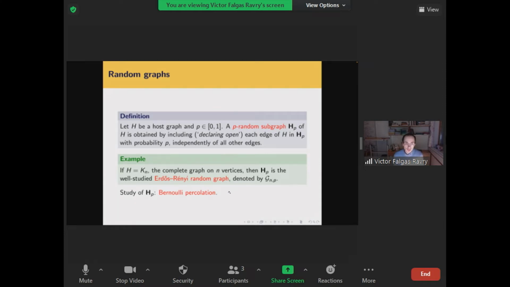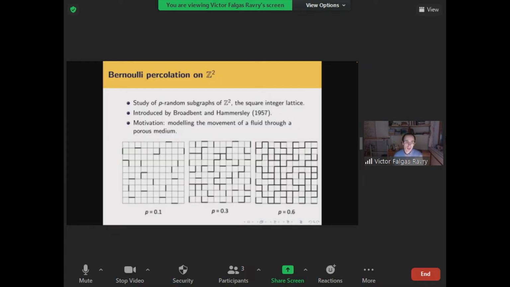Right. So the study of this p-random subgraph model is known in general as Bernoulli percolation. Whenever I say the word Bernoulli later on in this talk, I will mean exactly this kind of situation where each edge is included independently at random with probability p. Okay. So in this talk, rather than looking at Bernoulli percolation on the finite graph Kn, I'll be interested in Bernoulli percolation on an infinite host graph.